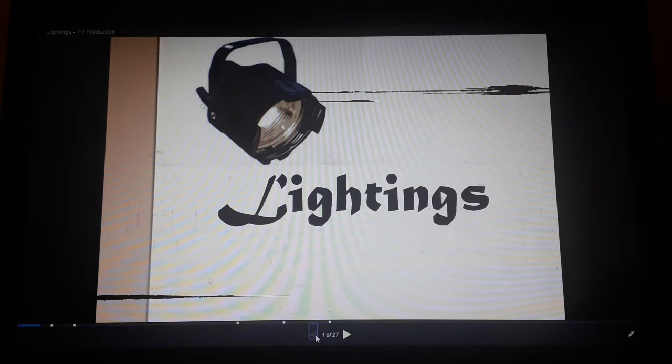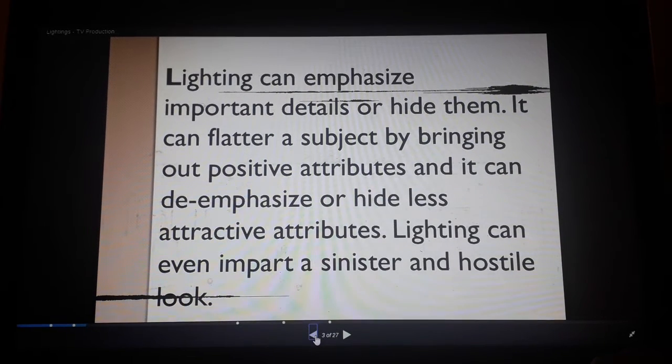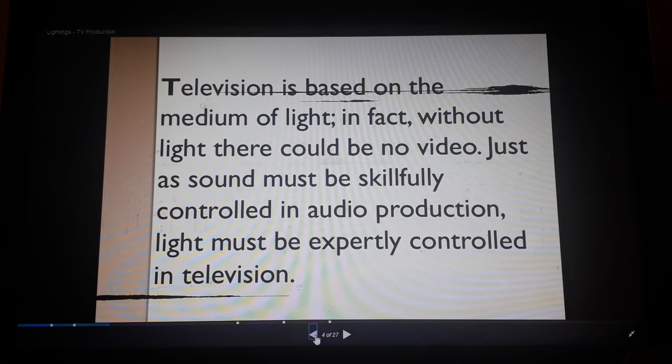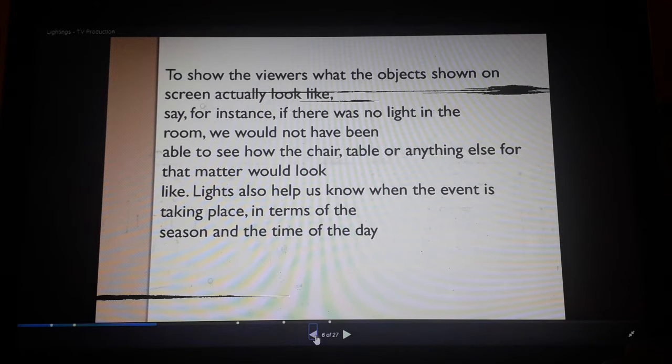Students, today I will teach you in this session about lighting. Lighting can emphasize important details or hide them. It can flatter a subject by bringing out positive attributes, and it can de-emphasize or hide less attractive attributes. Functions of lighting: to provide the TV camera with adequate illumination for technically acceptable pictures, and to show the viewer what the objects shown on screen actually look like.